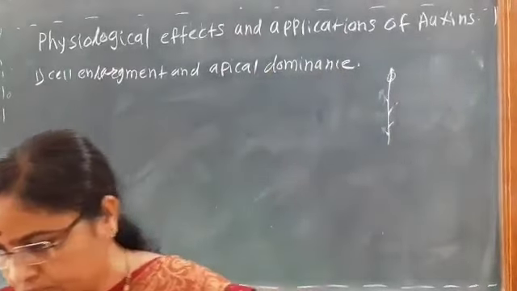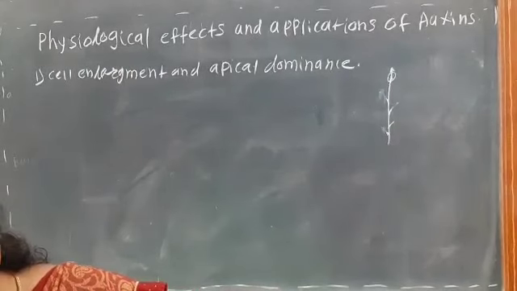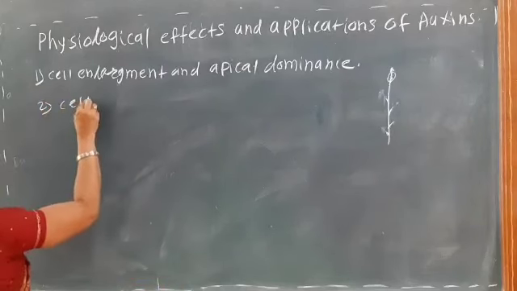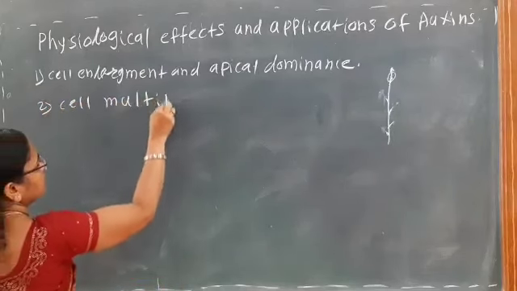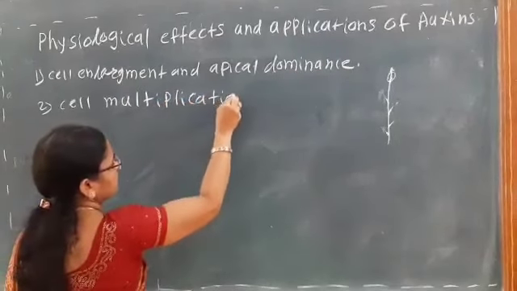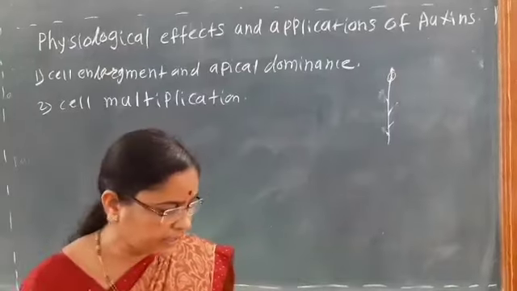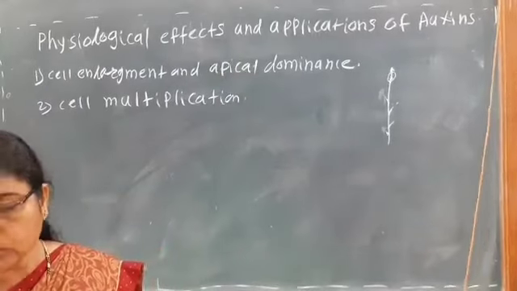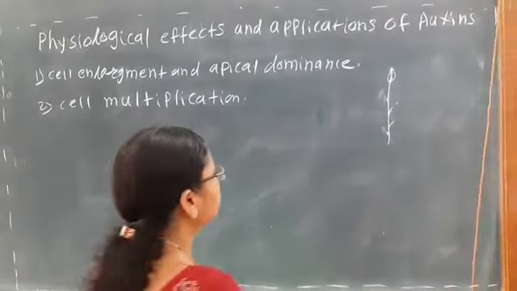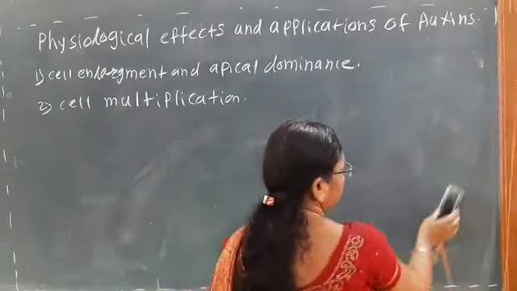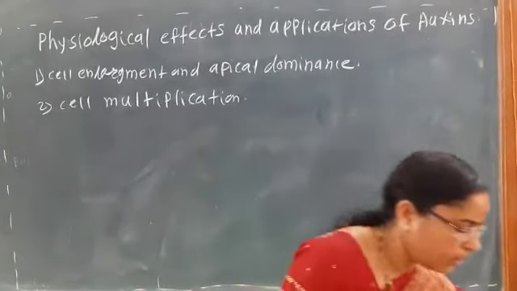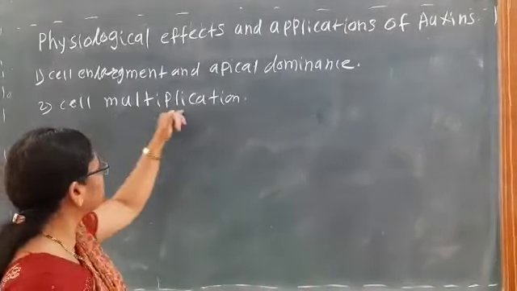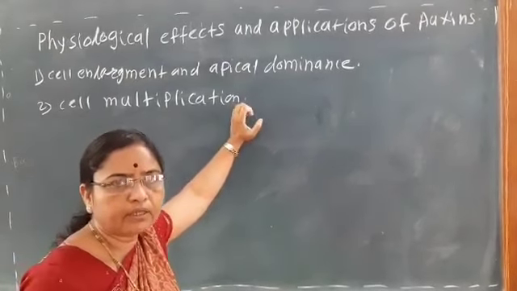Then another application, second, it is mainly helpful for cell multiplication. Cell multiplication is mainly useful in tissue culture. So in the tissue culture technique, that is in an artificial nutrient medium, when the cell or the tissue is kept, multiplication is nothing but cell division.